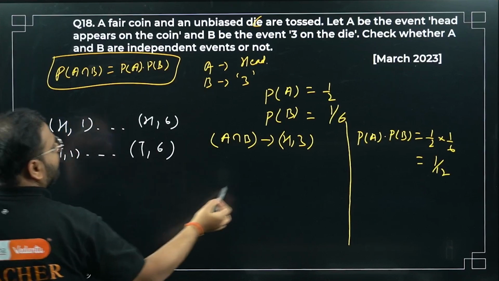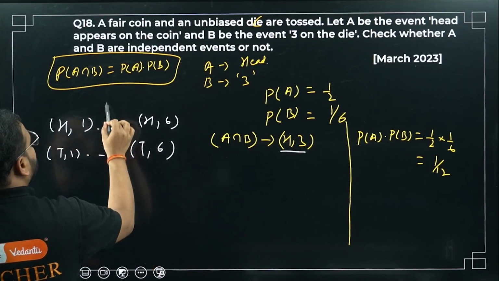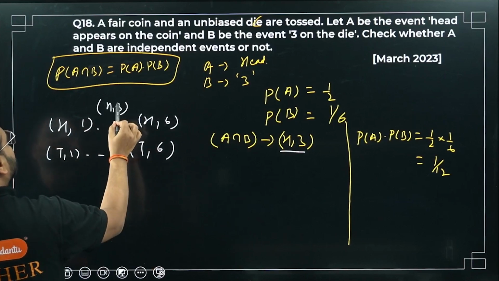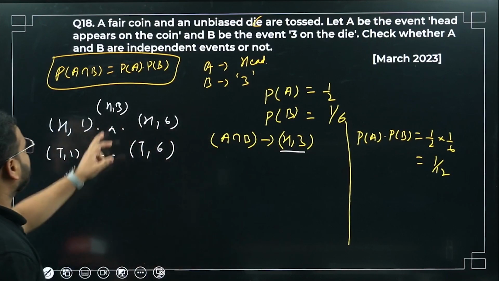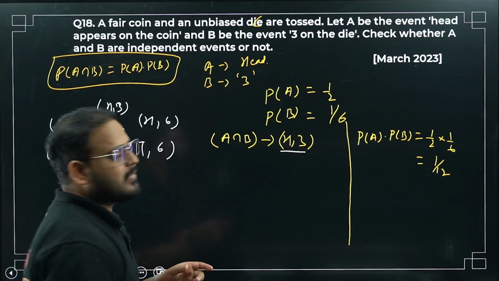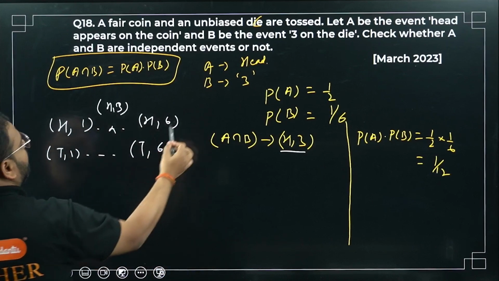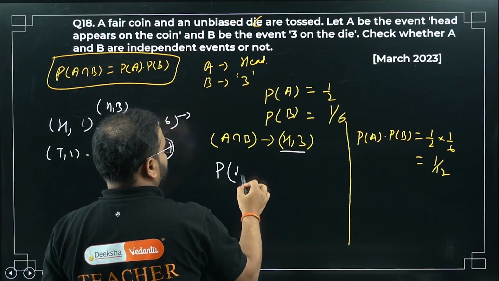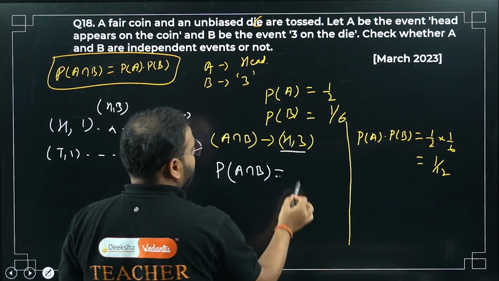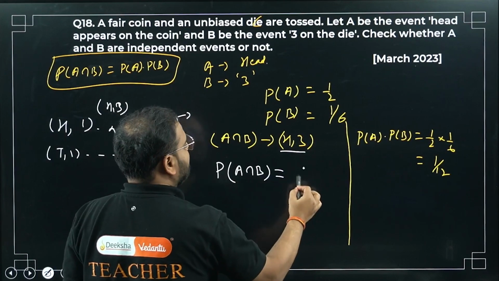You're looking for only this condition, head with 3. So how many times are you going to get head with 3? Only 1 time, out of 6 here and 6 here. It means the probability of A intersection B, getting head and 3 at the same time, is 1 by 12.